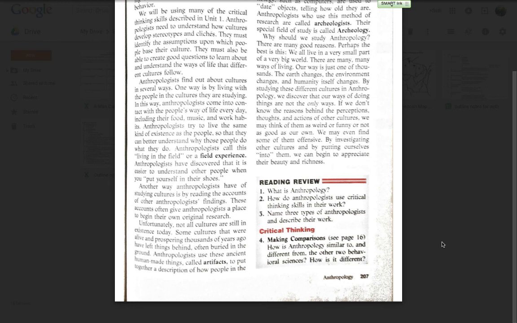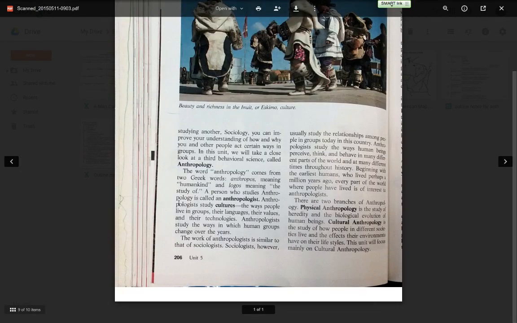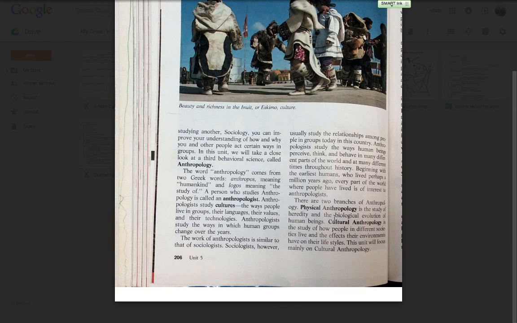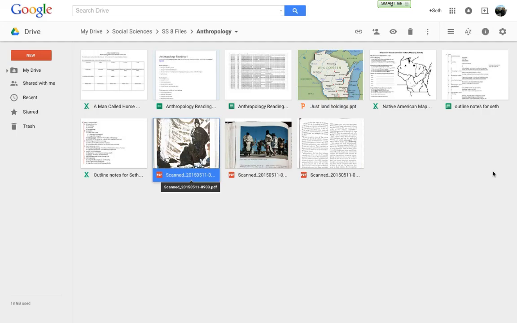Name 3 types of anthropologists and describe their work. One was archaeologists, and then the other was physical anthropologists. They're going to study how people came to be, and cultural anthropologists. So they study how people in different societies live and what effects the environment has on their lifestyles. Okay, let's look at the questions.